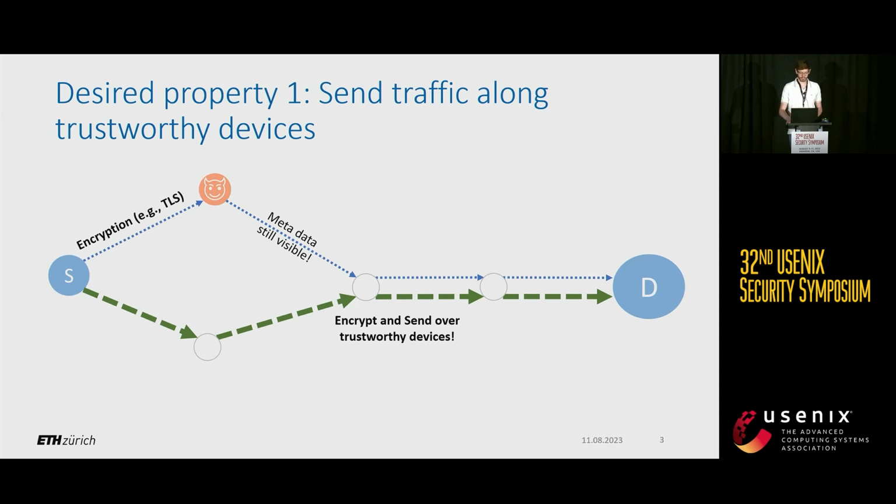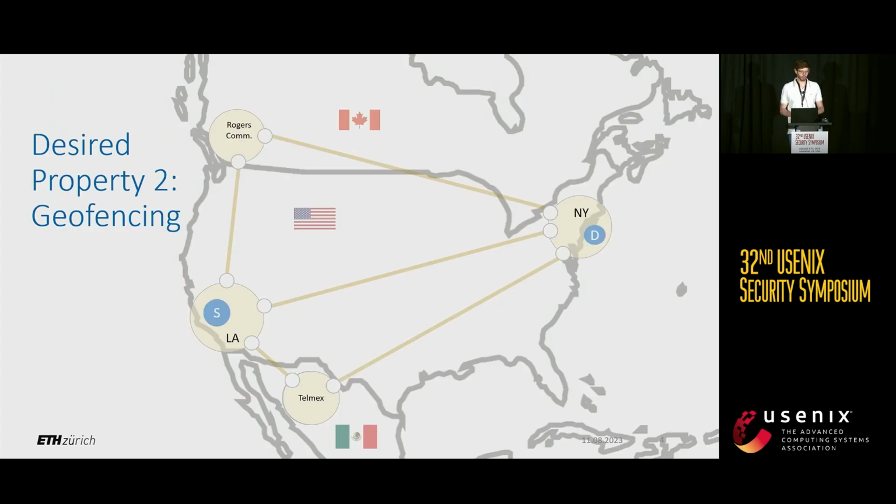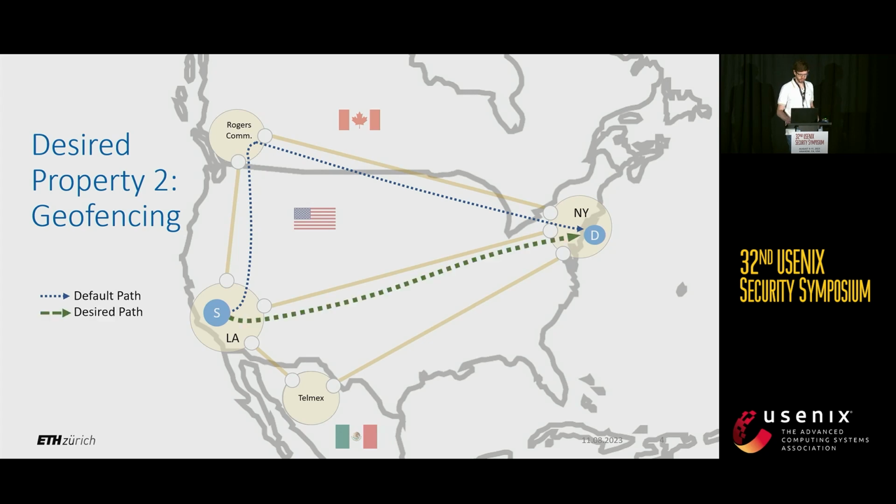mitigate against such attacks. The second property that we want to achieve is to have strong geofencing properties. In this example, we have a sender in LA, a destination in New York, and we have two other networks, namely a Rogers Communications network in Canada and Telmex networks in Mexico. The problem is that in the current BGP-based internet, the default path follows the lowest cost path. So it might be that instead of directly connecting to New York, traffic is sent via Rogers Communications, although we would prefer to stay within the US in this example.